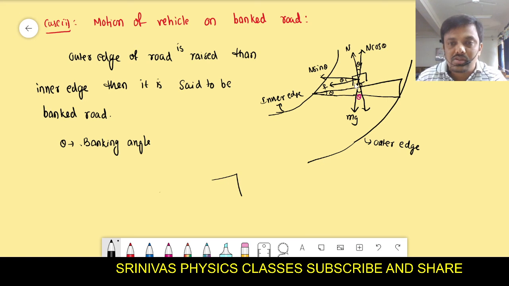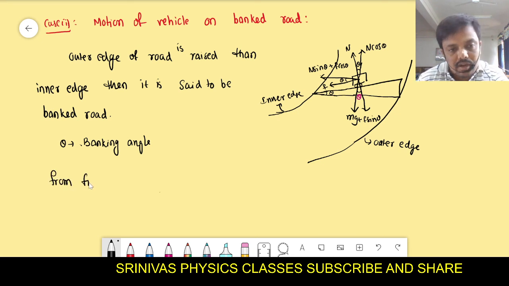Then f also resolves into components. Along the N sin theta side, f cos theta will be there, and towards mg, f sin theta will be there. This is the diagram. From this you see the vehicle will not go upward or downward, so the upward force is equal to the downward force.